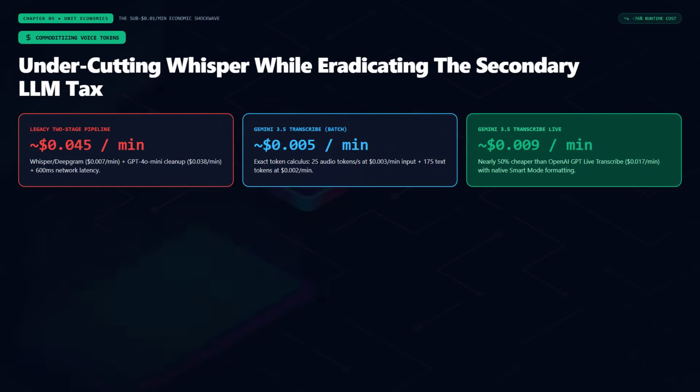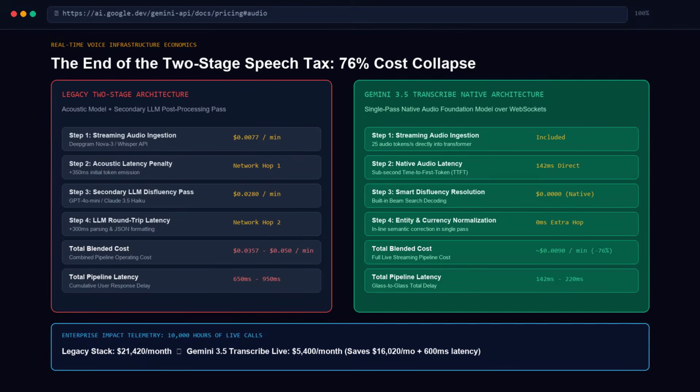While the technical benchmarks are impressive, the factor that will permanently alter the landscape of voice engineering is the economic pricing model. For the past 2 years, OpenAI Whisper has been the default baseline for budget-conscious developers at $0.006 per minute of audio. Dedicated speech vendors like Deepgram Nova 3 and Assembly AI charge comparable rates, between $0.0065 and $0.0077 per minute. But the hidden financial trap was always the post-processing step.